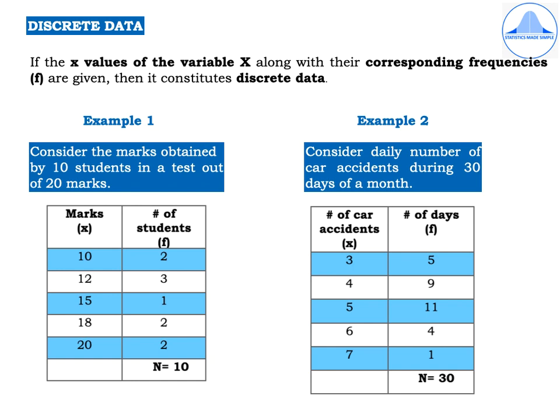In the first column, number of car accidents, that is denoted by small x as 3, 4, 5, 6 and 7. And in the second column, you have number of days, which are the frequencies as 5, 9, 11, 4 and 1. And when you add up the frequencies, you get capital N equal to 30.